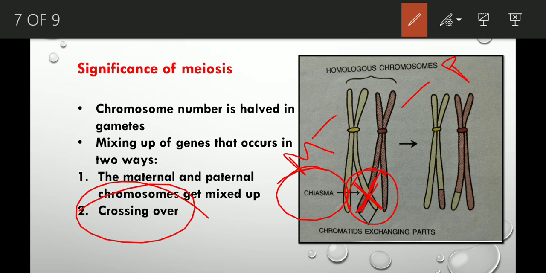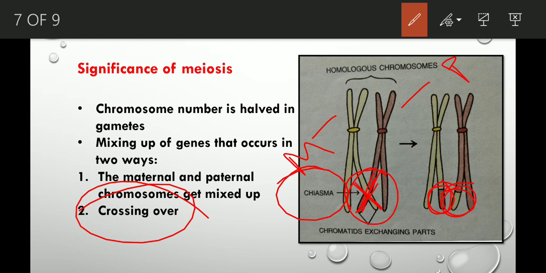Crossing over is the phenomenon in which the maternal and paternal chromosomes, when they get separated from each other, exchange genetic material, or chromatid material, between them. See, the maternal chromosome now contains some part of the paternal chromosome and the paternal chromosome contains some parts of the maternal chromosome after crossing over. So this exchange of chromatid material or genetic material is crossing over.